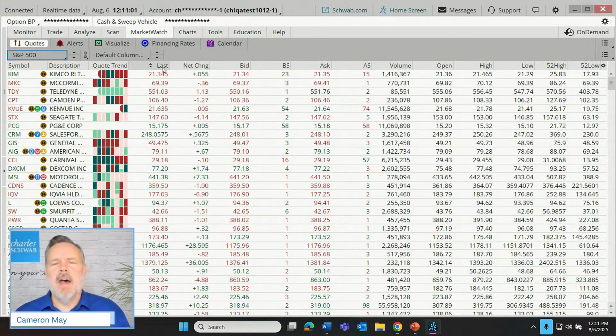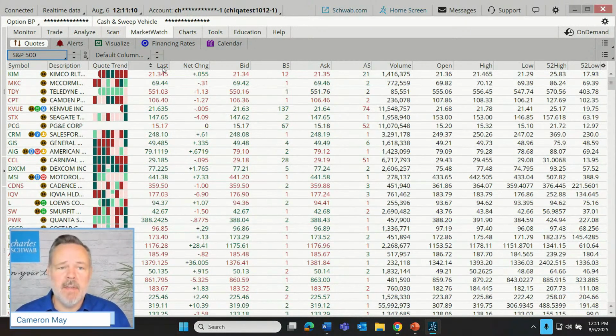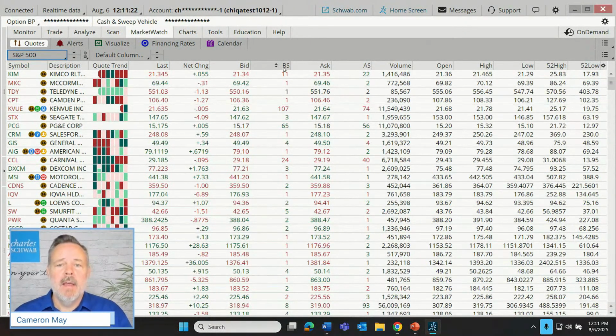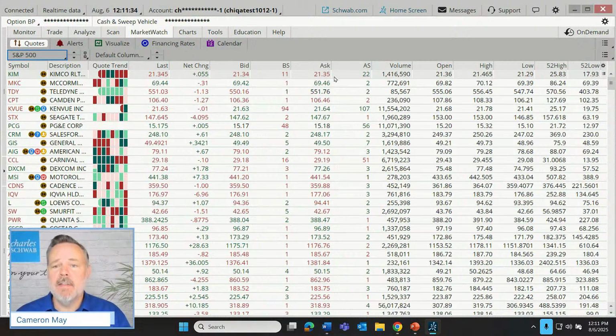All right, then we can see some other criteria or metrics that may or may not be important to each trader. Every investor, every trader has their own preferred set of metrics that they like to see, but the defaults are going to be the last, which is the last trading price for our symbol stock. We can see the net change in price, the bid price, and the ask price, the bid size and the ask size. In other words, if somebody just bought on the ask, that's the size of the trade. If there was a sale, that's the size of that sale.